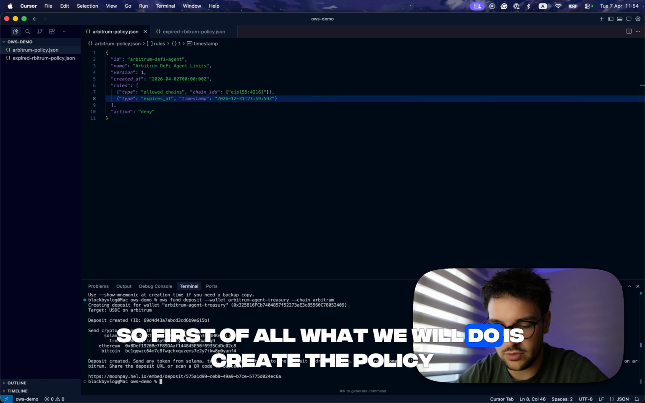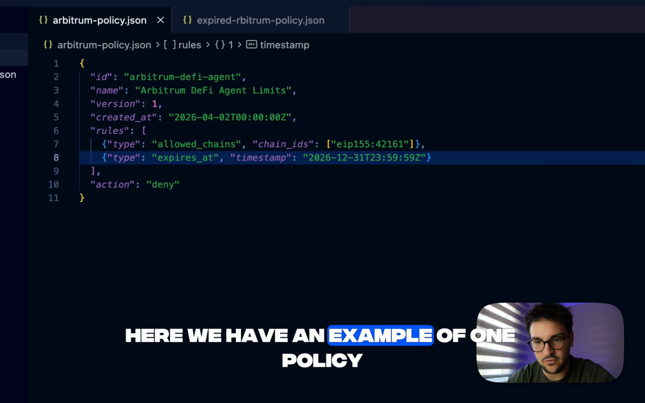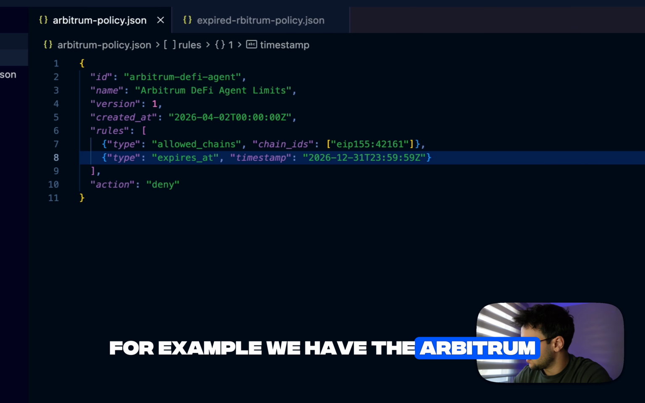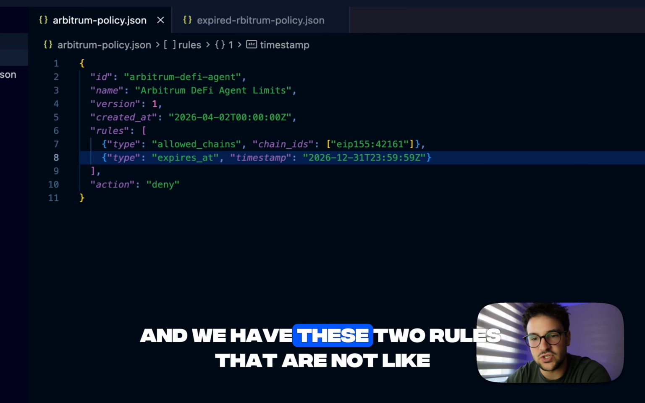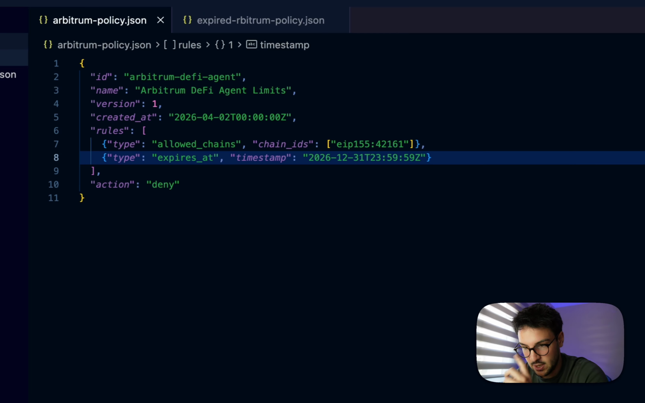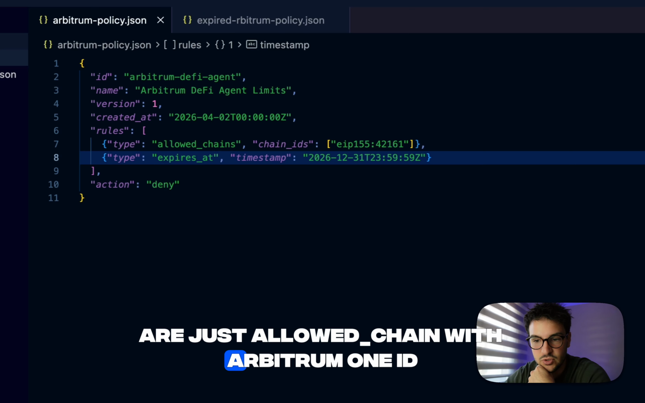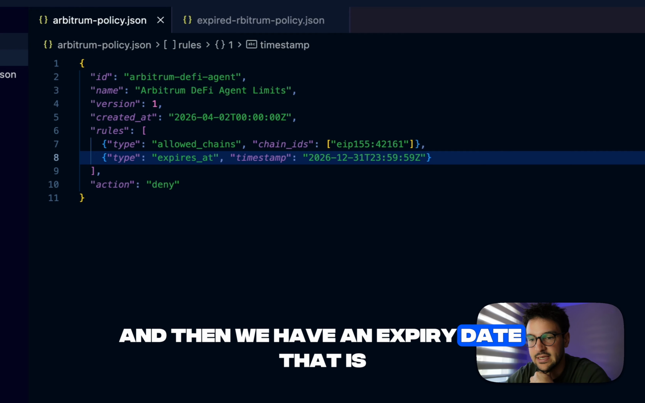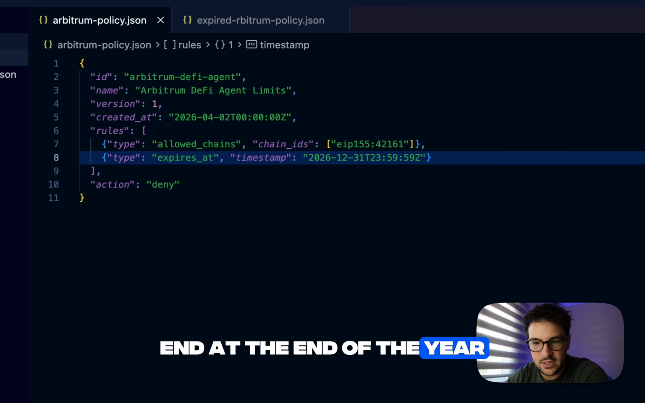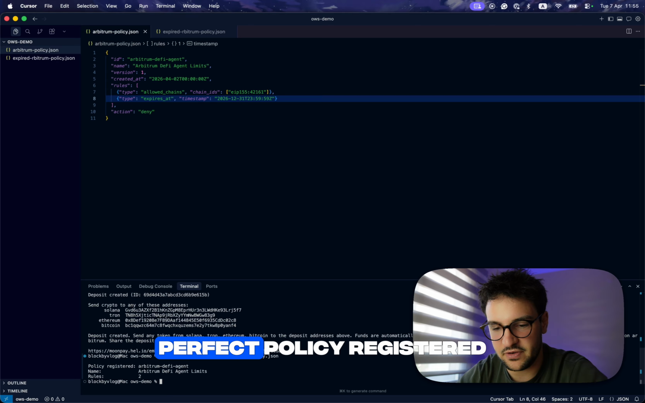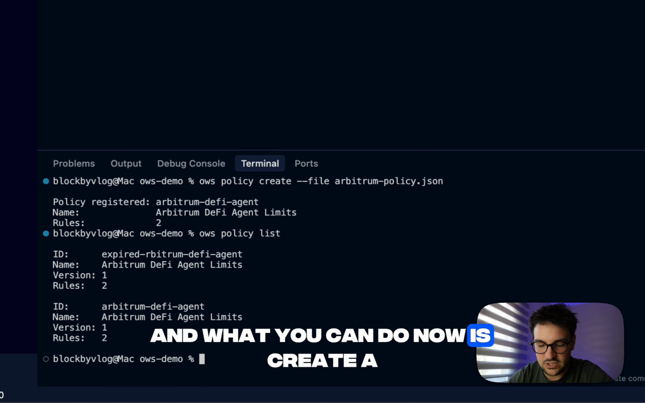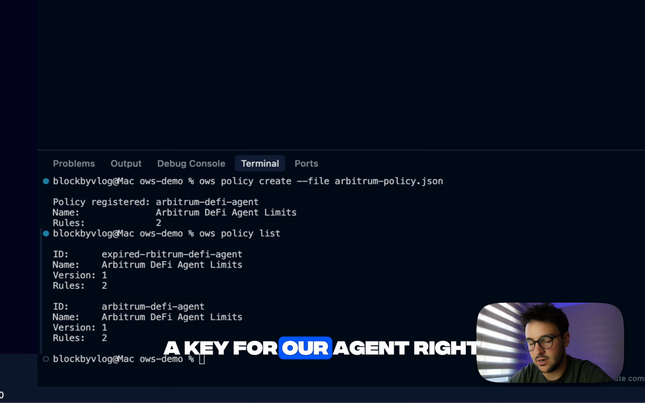First of all, we will create the policy. Here we have an example of one policy. For example, we have the Arbitrum DeFi agent, created at this timestamp, and we have these two rules that are not executable: just allow chain with Arbitrum 1 ID, and then we have an expiry date that is at the end of the year. So let's create this policy, which has two rules. Perfect, policy registered. And what you can do now is create a key for our agent.